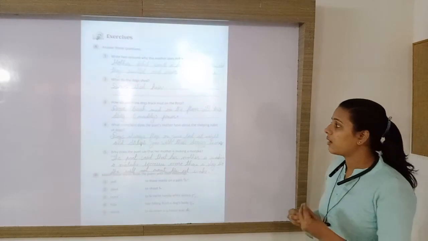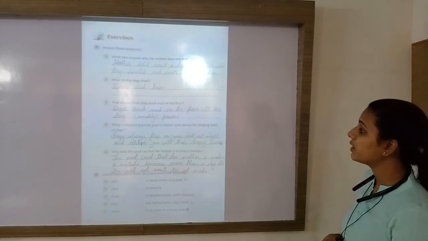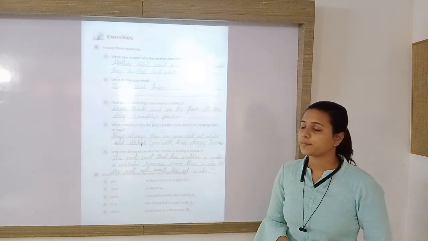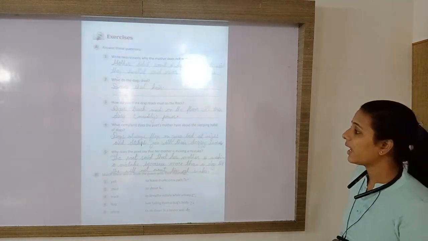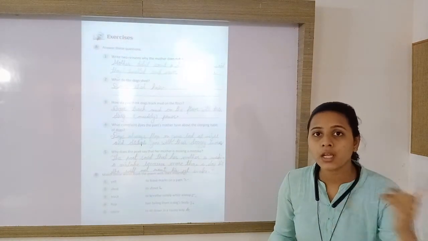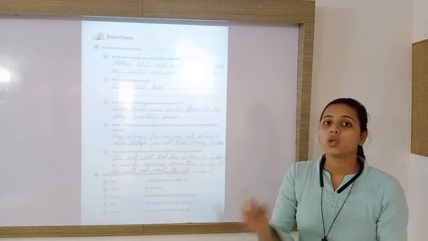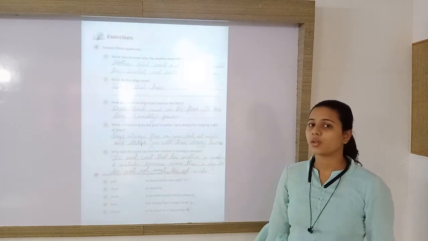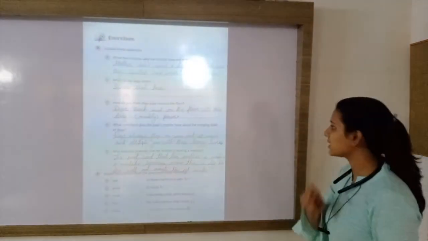Next, what complaint does the poet's mother have about the sleeping habit of dogs? She says that dogs snore at night. Dogs always flop on your bed at night and disturb you with their doggy snores. They will come and sleep with you, and they will start flopping, rolling on your bed, and they will create snores, doggy snores. So that will disturb you and will create trouble for you. In this way they will disturb you at night.